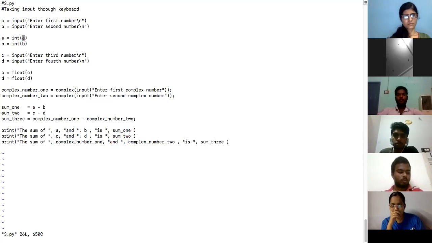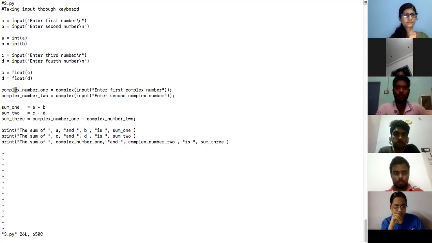For now you have a string. When you say input, what you take is a string through the input. Whatever you get from the input function is basically a string, and you convert that into an integer. Then you have the third number, which I'll convert to a float. I'll show you now, and even that would be received as a string, and then I'll convert that into a floating point number. Is that okay?